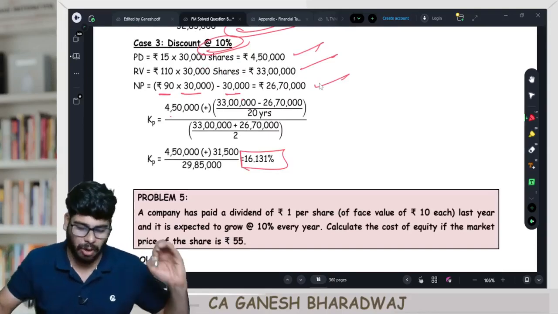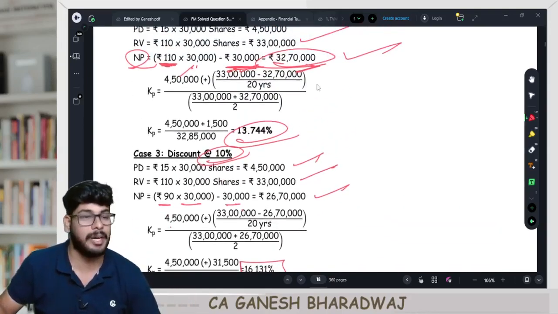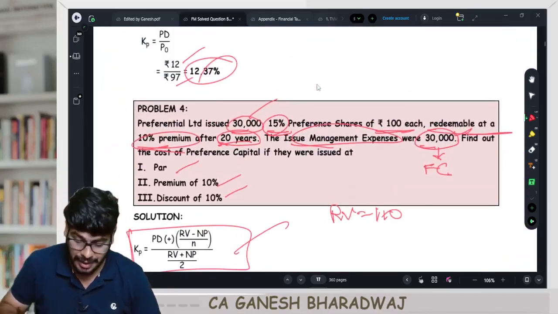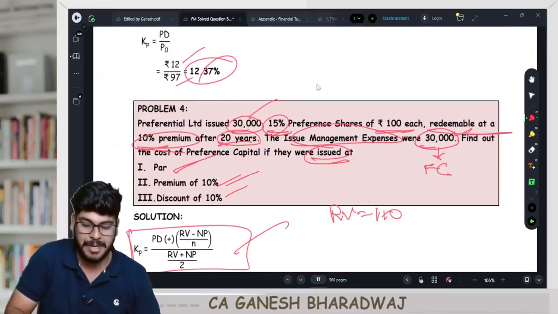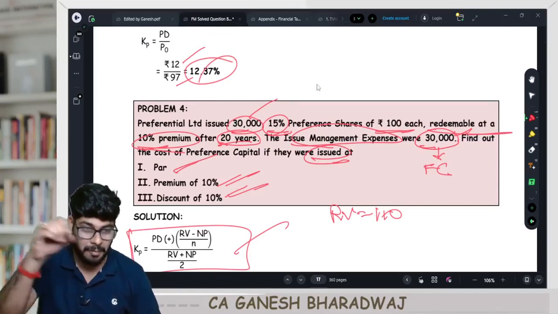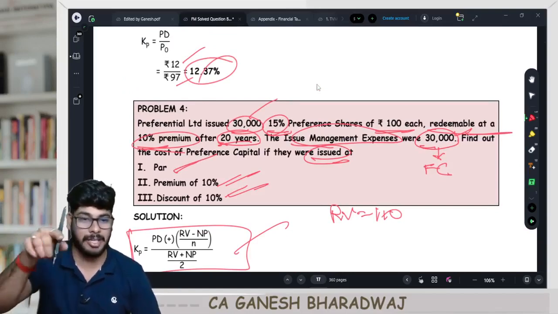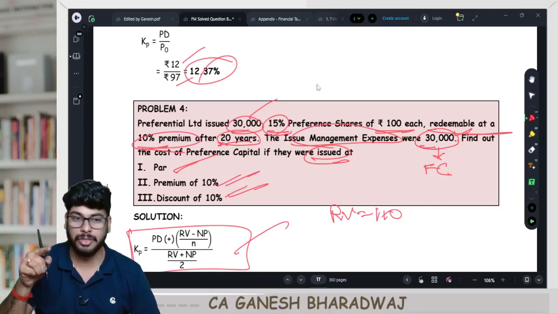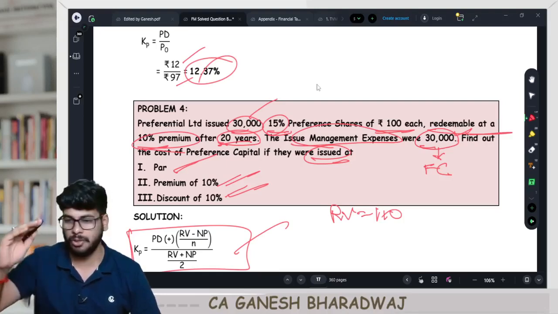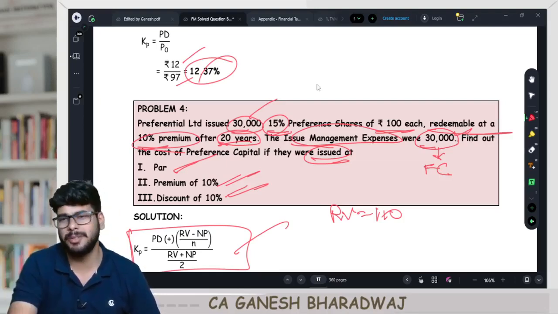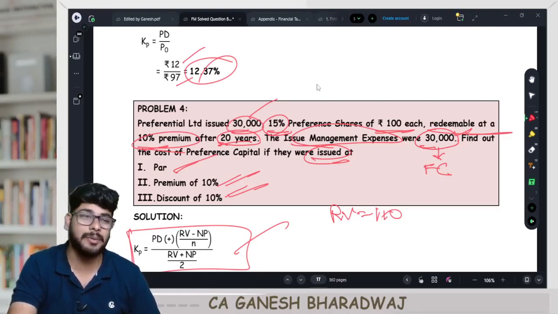Everything is the same. The only difference here is with respect to calculating the net proceeds, because they have said here the issue is at par, premium or discount, right? Please mark that you've made a mistake, mark it somewhere there. You've made a mistake here. Know that this should not be repeated. That's why I'm saying don't jump to the solution. Clear with this, guys? Any problem here? Very simple.